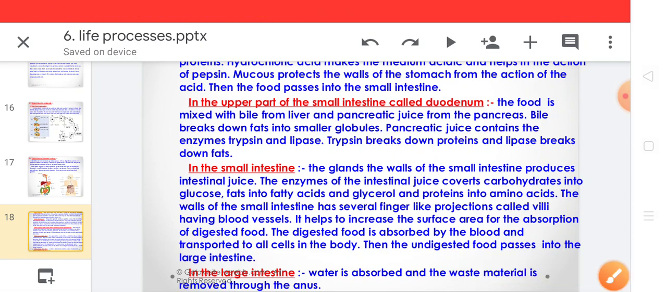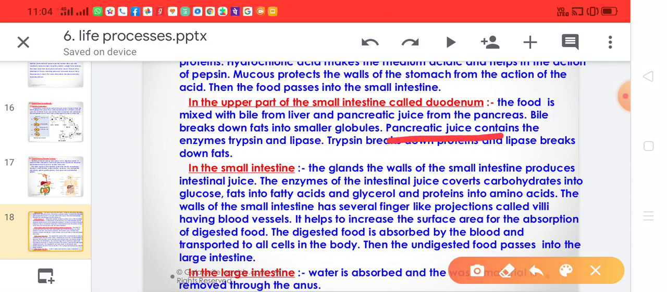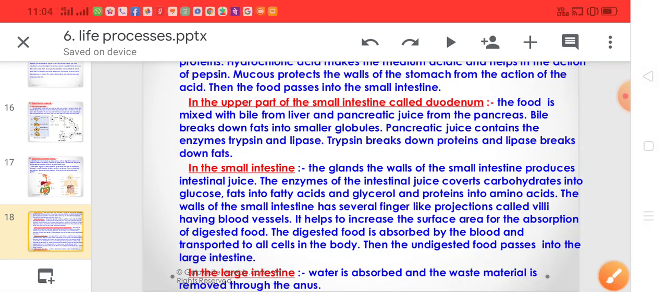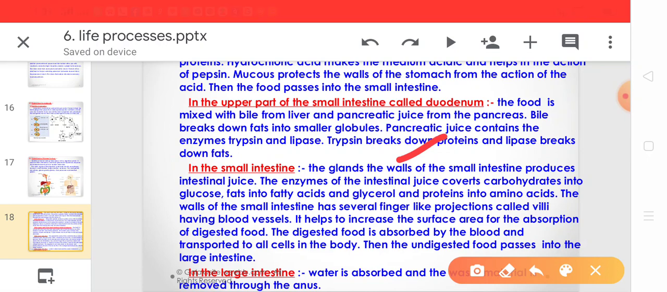Now what will happen, this pancreatic juice contains enzymes, that is trypsin and lipase. Trypsin is the enzyme which acts on the proteins. This trypsin digests the proteins into peptones and proteose. Then the lipase enzyme breaks the fat globules into smaller fat compounds called fatty acids and glycerol.